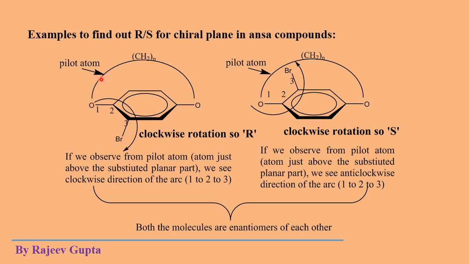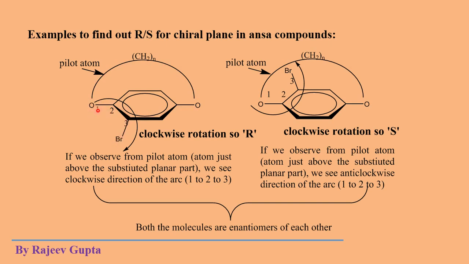If you observe the molecule from this top side, according to this ANSA compounds chiral plane rule, we mark 1 to 2 and 2 to 3 from this main carbon skeleton side to the substituent side.